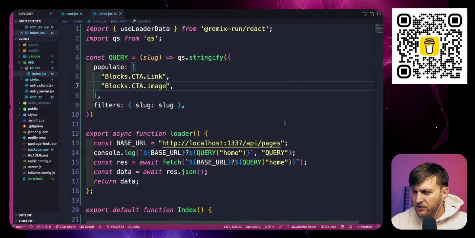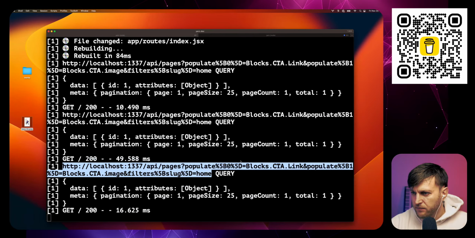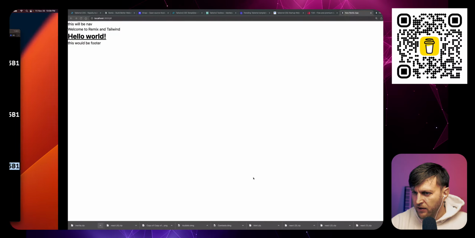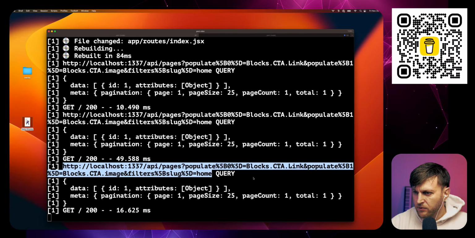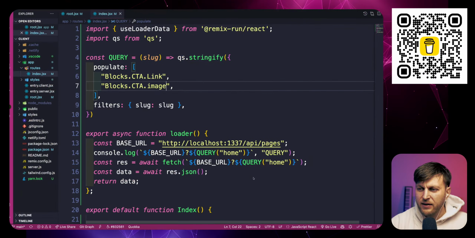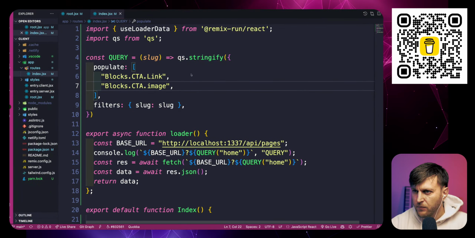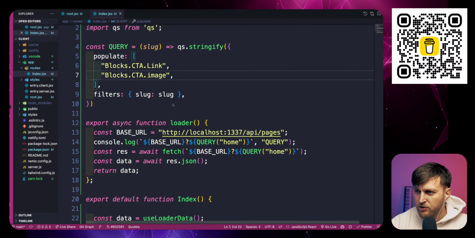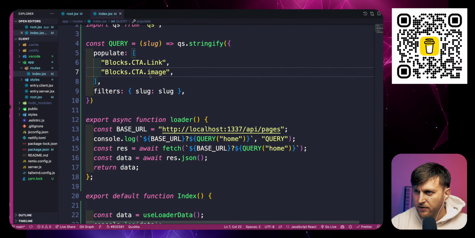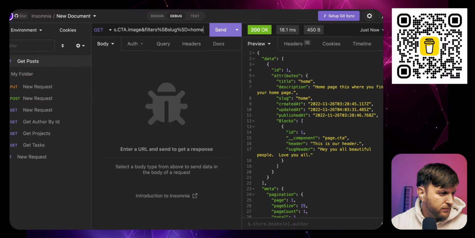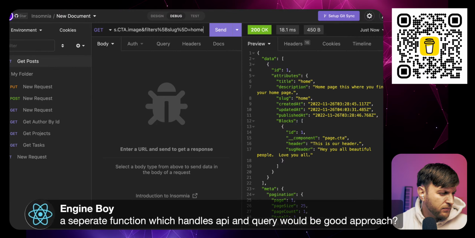And did I not pass the right query string? Yeah, it doesn't. Oh, okay. Here's another thing. Let me double check. So block, CTA, image. Am I calling it right? Yeah, and you could do that as well too.